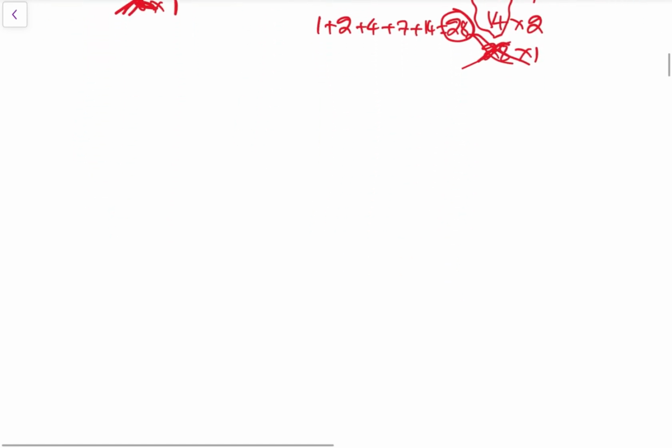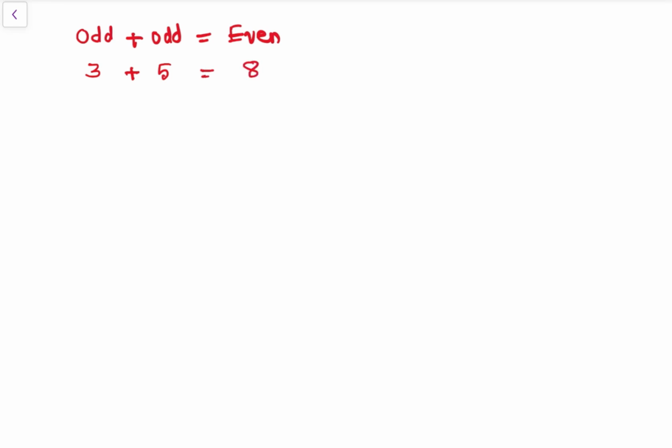Now let's understand a very important concept which we will be using. If we add any odd number with an odd number, odd plus odd, we will get even. For example, 3 is an odd number, add it with 5, which is also an odd number, and you will get 8, that is an even number.